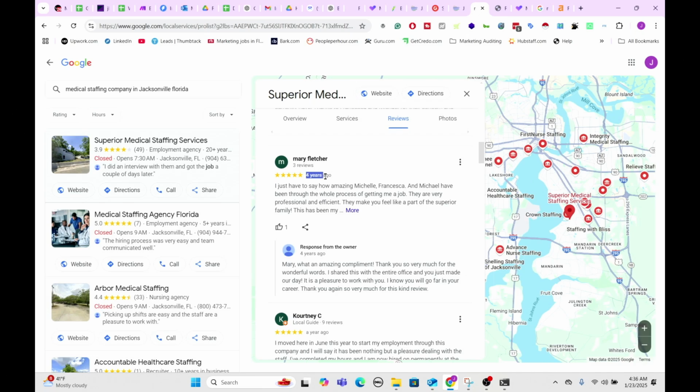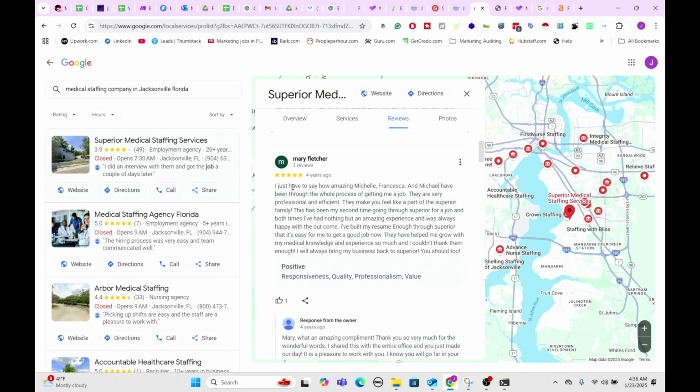Oh, but this is interesting. This says 4 years ago. If you have an old review from 4 years ago with not a lot of reviews, that means they wrote this review in a really good way. So it's what they wrote in the review. So let's see what they said here. Job both times, amazing experience. That probably is a little ranking factor there.